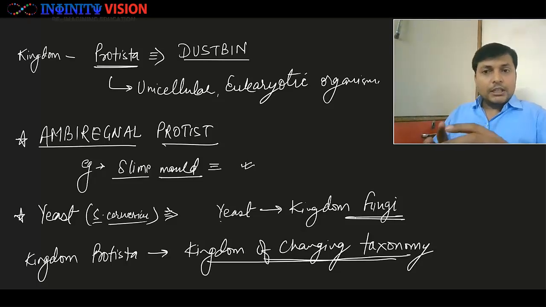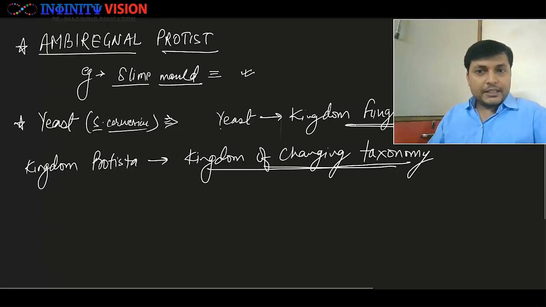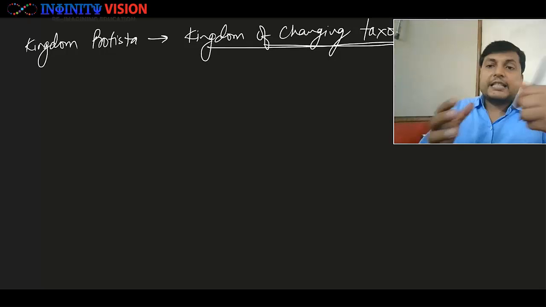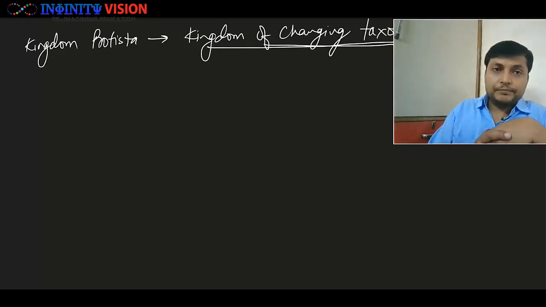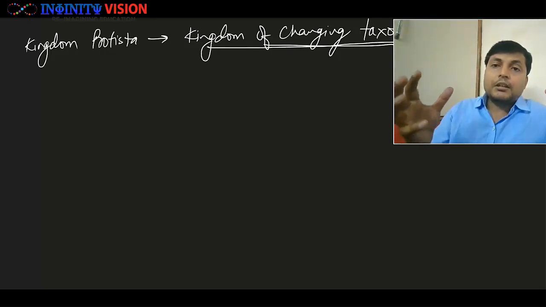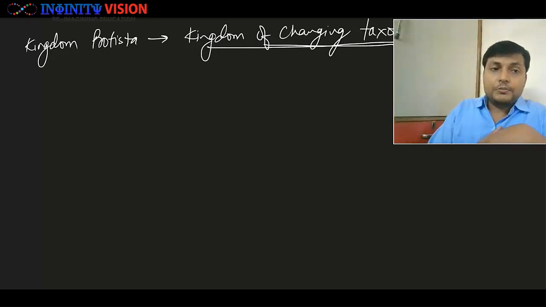Well, so this is the brief idea. Now let us look at some other aspects of kingdom Protista. See, when we are studying a kingdom, basically we are studying a large group of species, right?